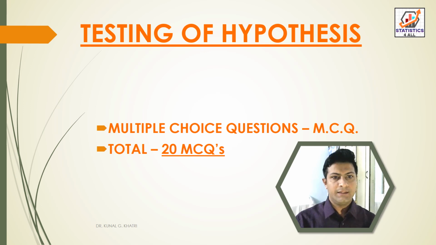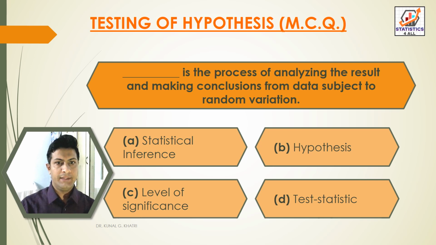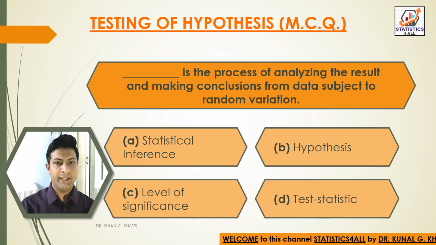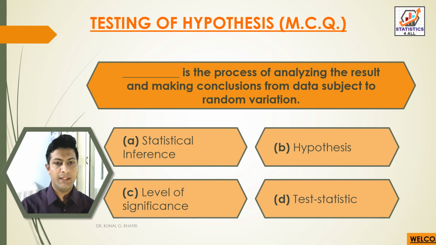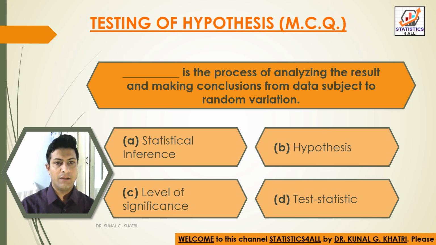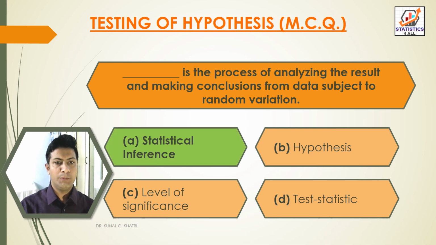Testing of hypothesis, multiple choice questions, total 20 MCQs. Dash is the process of analyzing the result and making conclusions from data subject to random variation. Option A, statistical inference. Option B, hypothesis. Option C, level of significance. Option D, test statistics. So here we have answer Option A, that is statistical inference, is the process of analyzing the result and making conclusions from data subject to random variation.